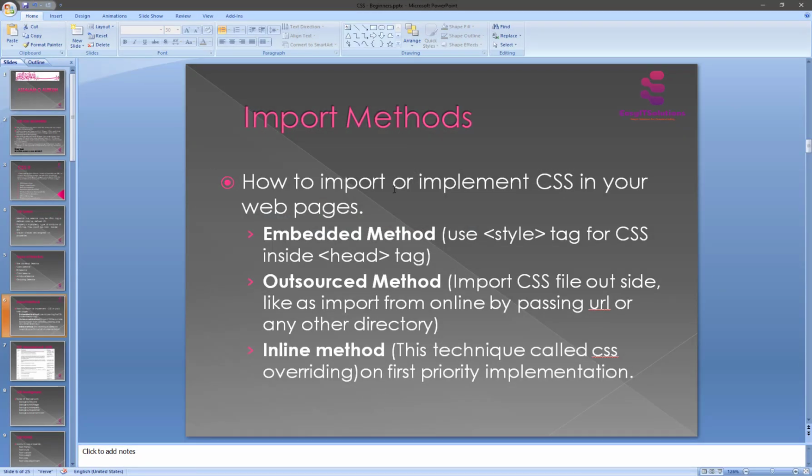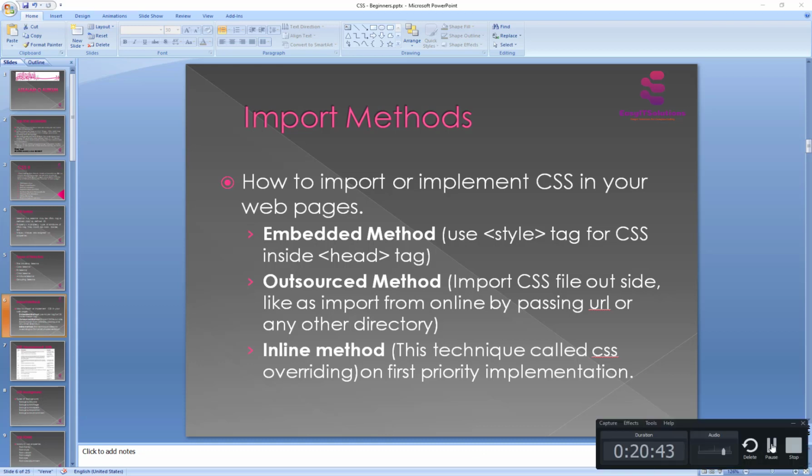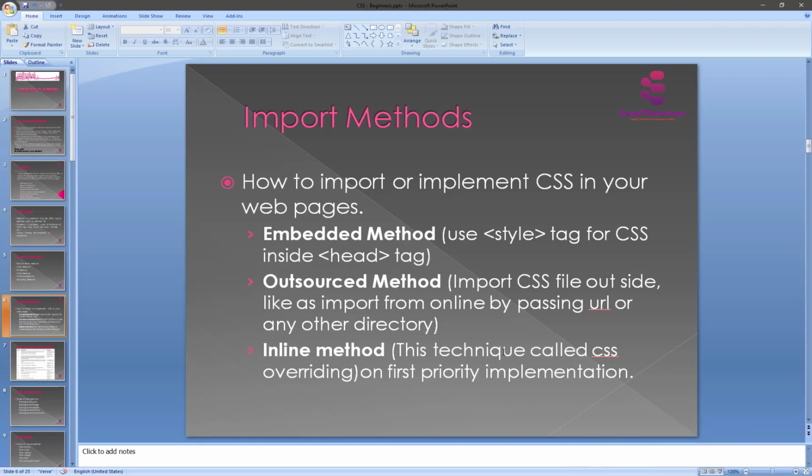So we have seen the important methods. What are the methods? This is the third method, and we have completed the three methods: embedded, outsource which is called the external method, and the third one is the inline.